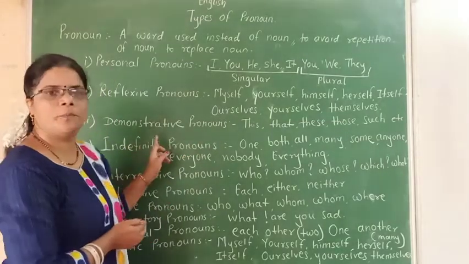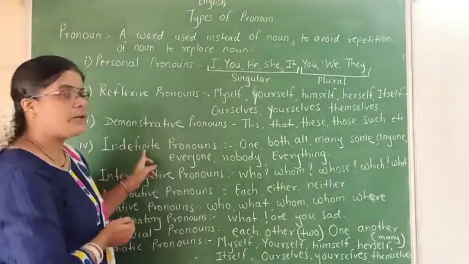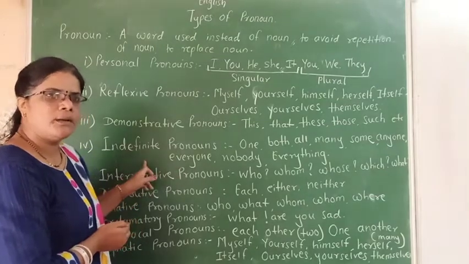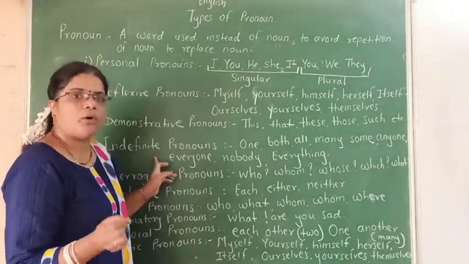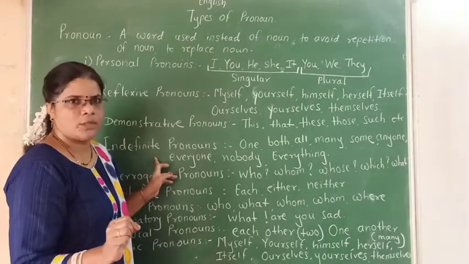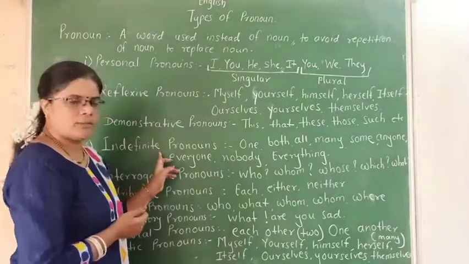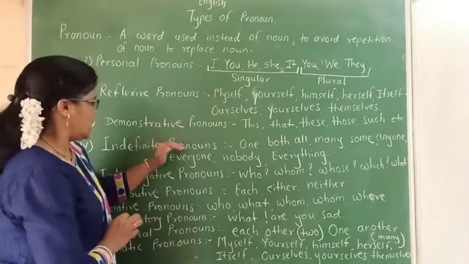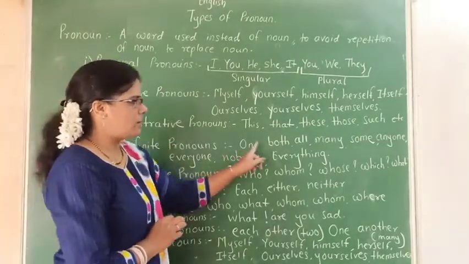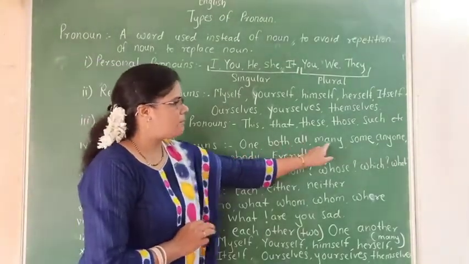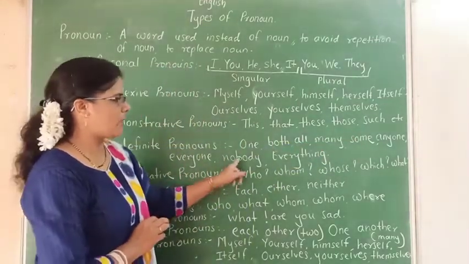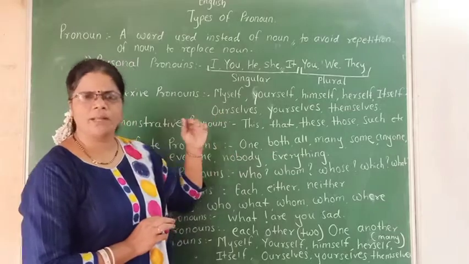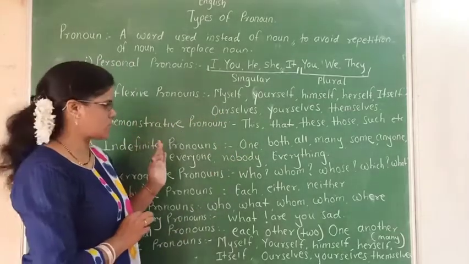Then the fourth type of pronouns is indefinite pronouns. This can be pronounced in two ways: indefinite pronoun or indefinite pronouns. You can pronounce it in any way. Indefinite pronouns are one, both, all, many, some, anyone, everyone, nobody, everything, etc. There are many such indefinite pronouns.